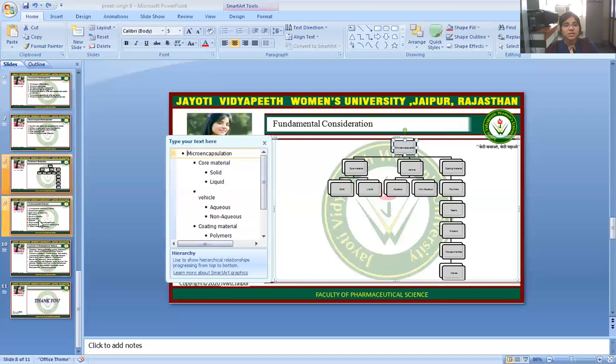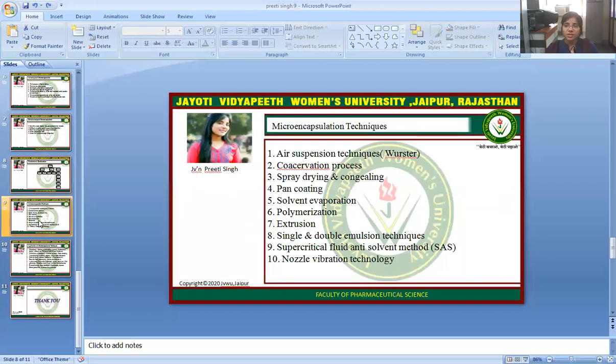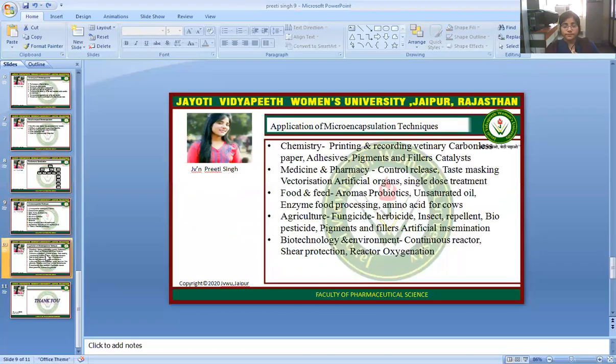Now we come to the microencapsulation techniques: air suspension technique, coacervation process, spray drying and congealing, pan coating, solvent evaporation, polymerization and extrusion, single and double emulsion technique, supercritical fluid and anti-solvent method, and nozzle vibration technology. So what are the applications of microencapsulation technique?